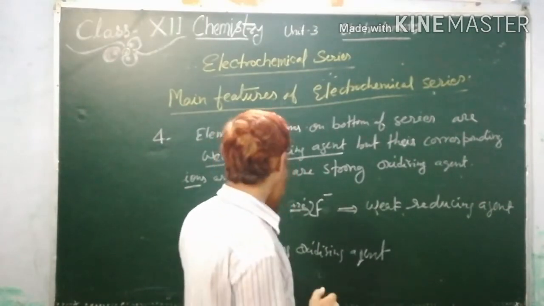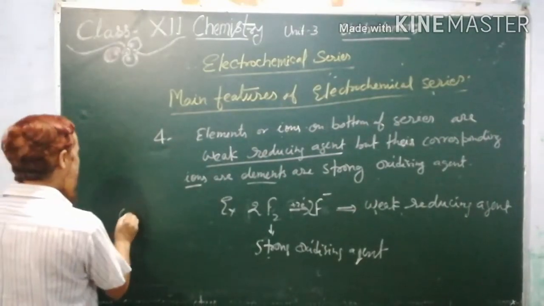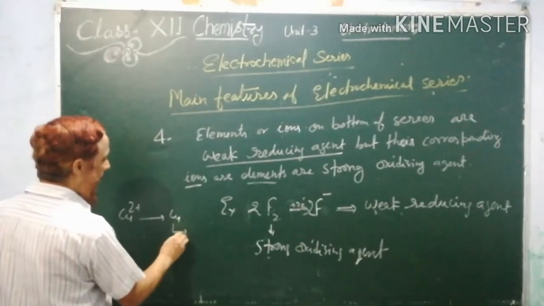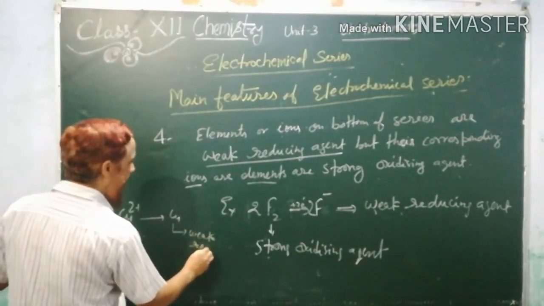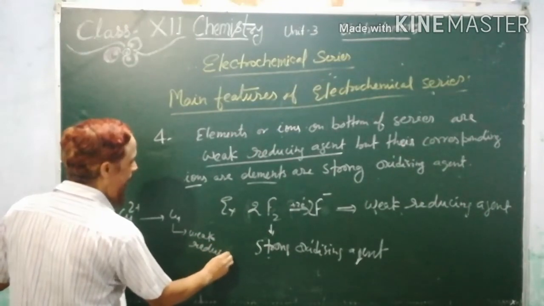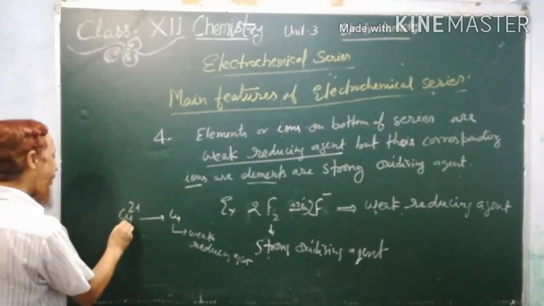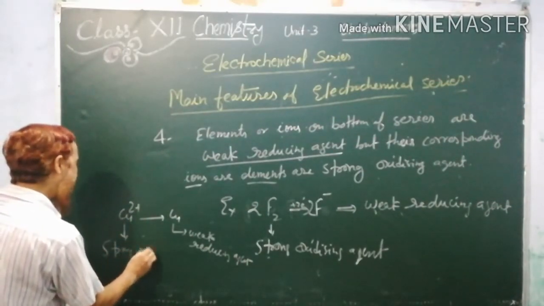If reducing power is weak, its oxidizing power is more. Clear? For metals, we can consider copper: Cu2 plus changes into Cu. So copper is a weak reducing agent, but its ion Cu2 plus is a strong oxidizing agent.